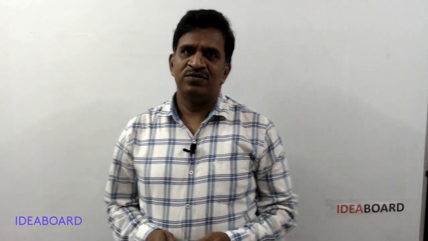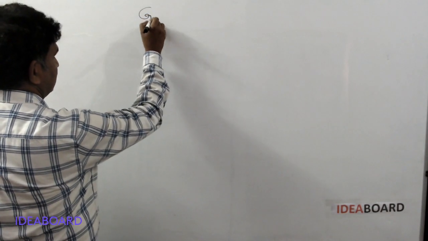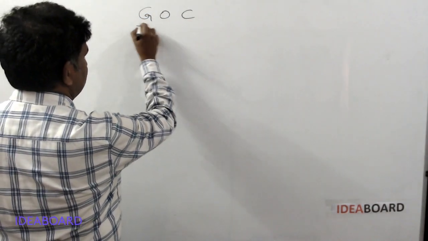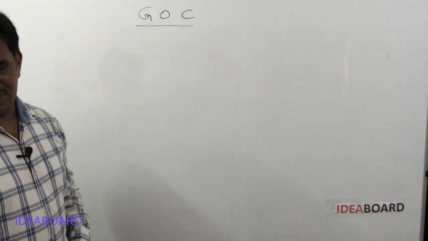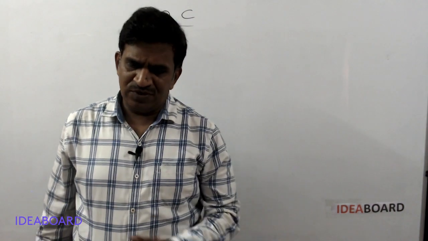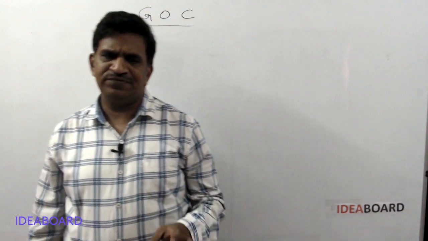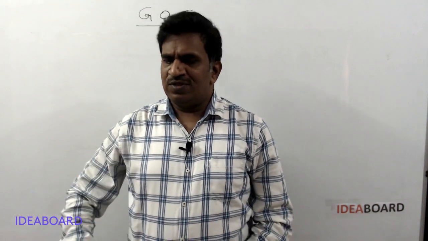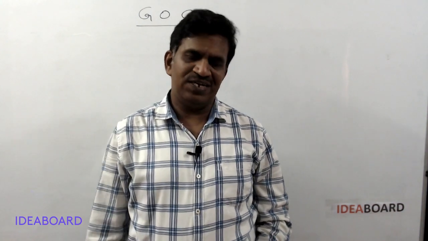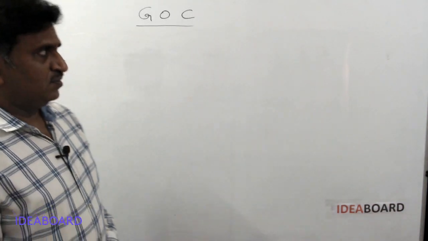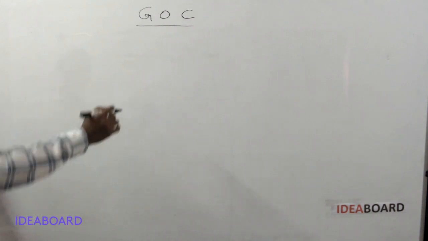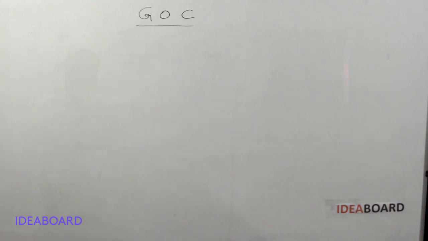Hi students, today we want to start organic chemistry, general organic chemistry. Here in general organic chemistry we have mainly two parts. First, classification, nomenclature, isomerism, and another part is about the electron displacement effects and reaction mechanisms. Okay, here first we will see the general organic chemistry introduction.